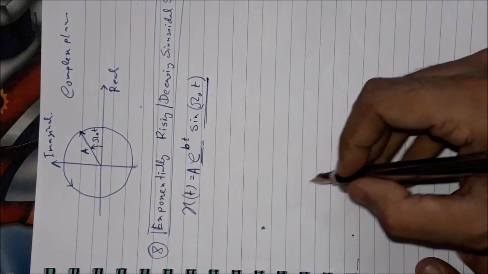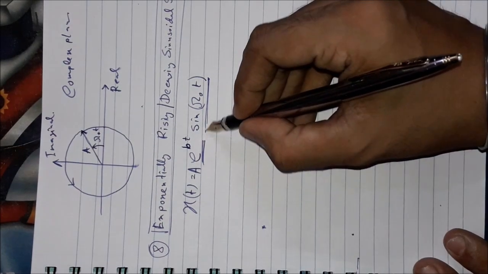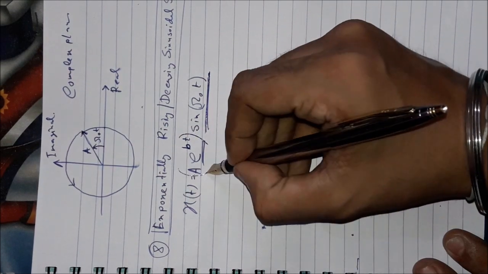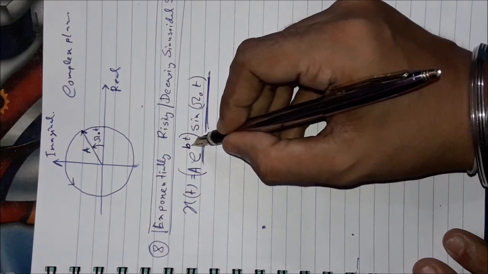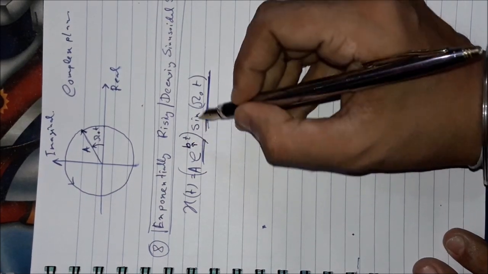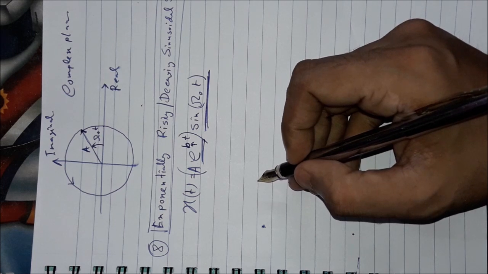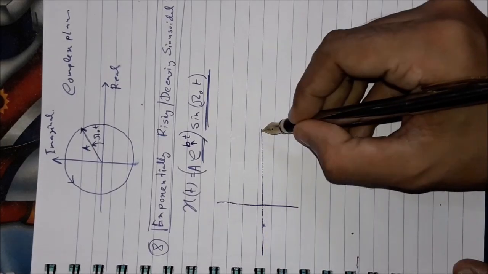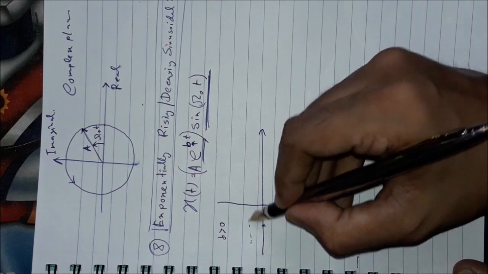That means it will have its time varying nature just like the sinusoidal signal, but its amplitude should decay or rise depending on the exponential term. If your b value, that means the time constant value, is positive, it will be exponentially rising amplitude, and if b value is less than 0, then it will be exponentially decaying amplitude. Let us consider first the exponentially rising amplitude. For that case, envelope will be